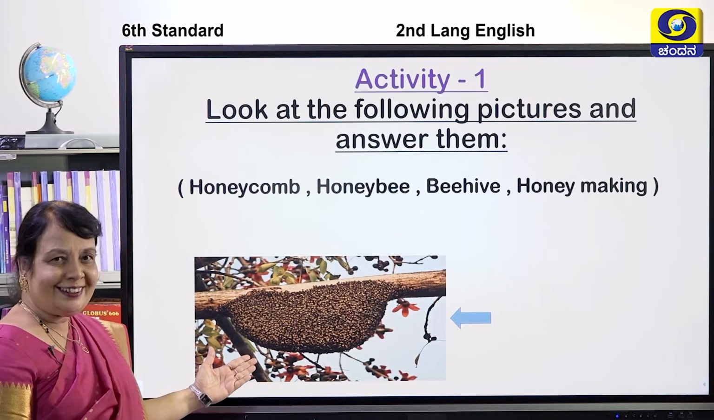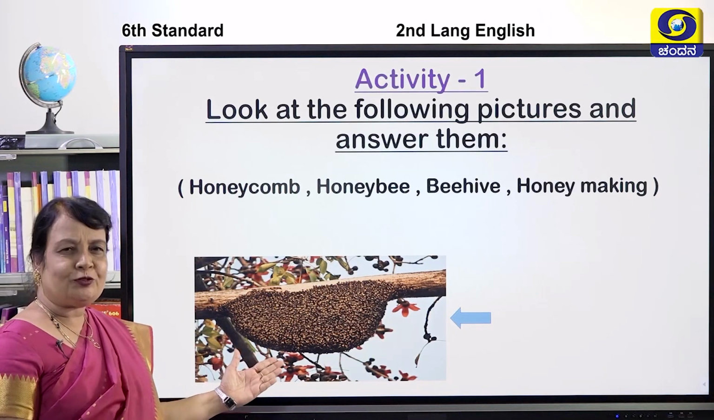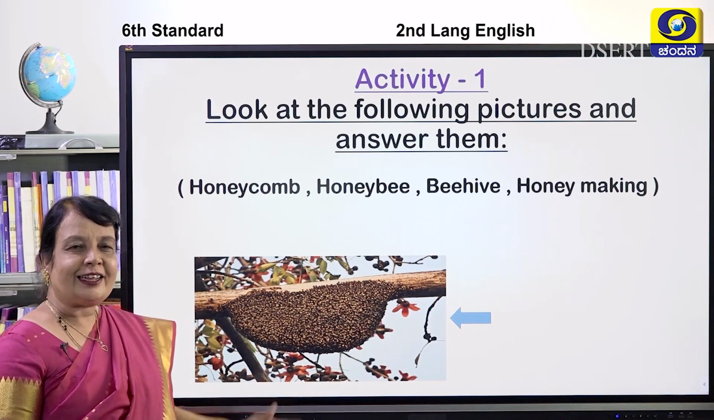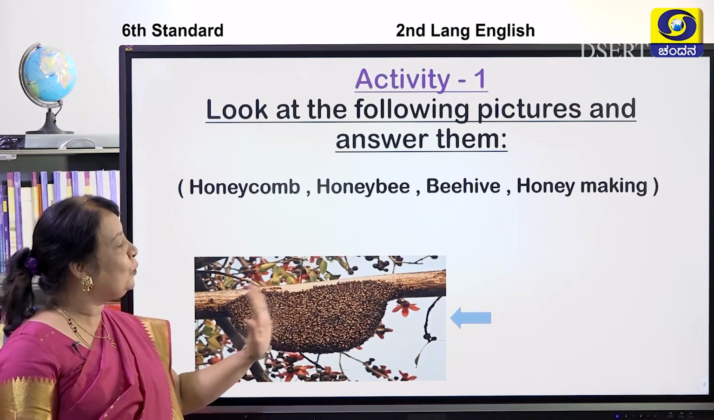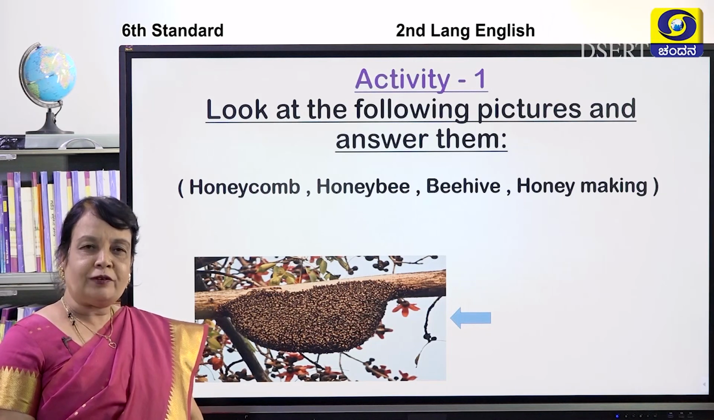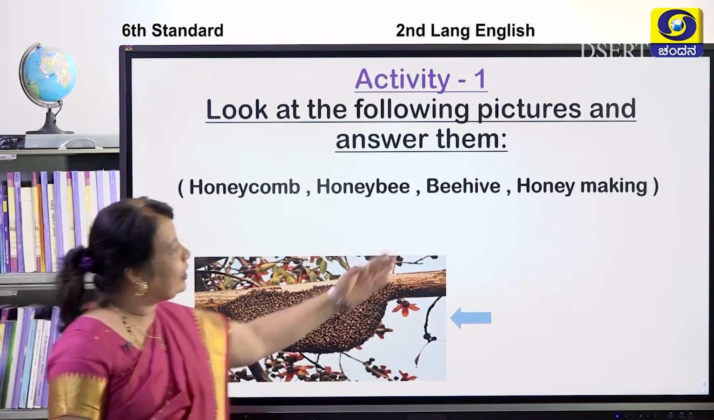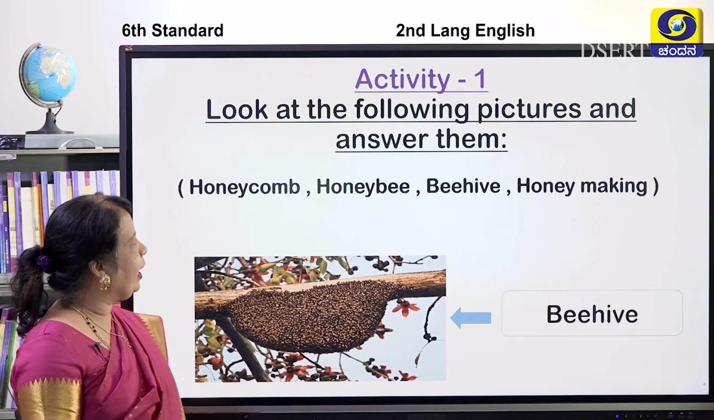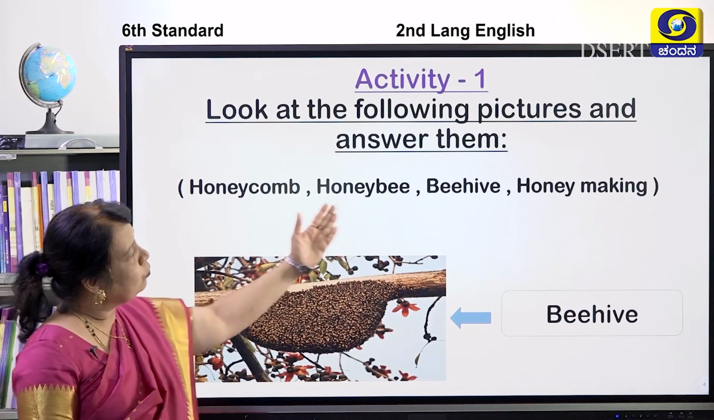Can you see, children? Yes, it's so very beautiful. What is this? Yes, Jenugudu. What do we call this? We call it Jenugudu. Okay, what will we call this in English? It is called a beehive. What is it called? Beehive.